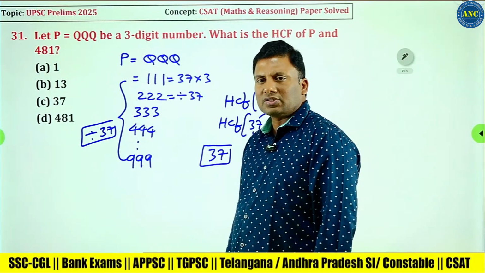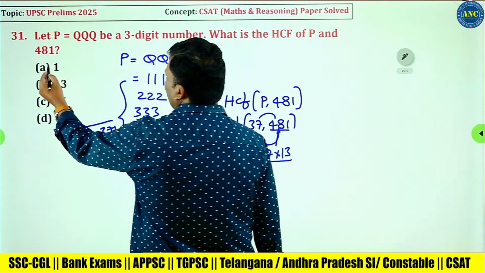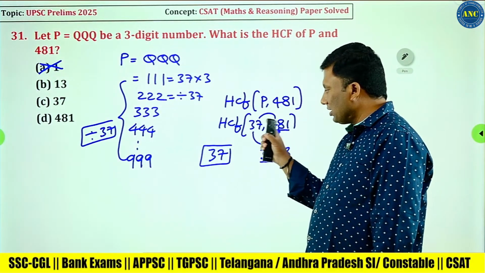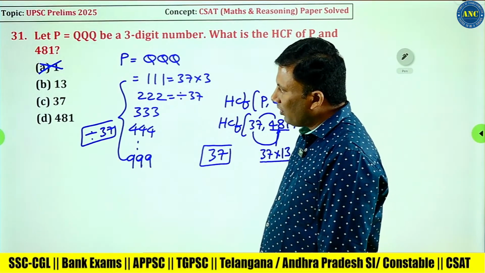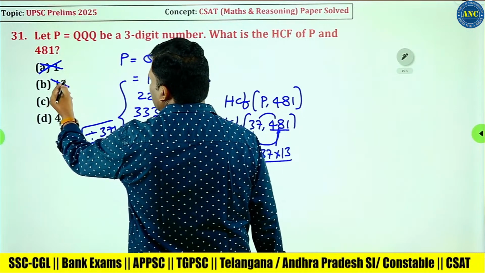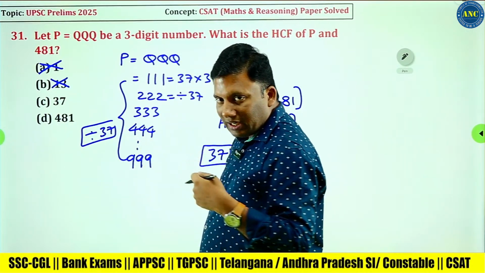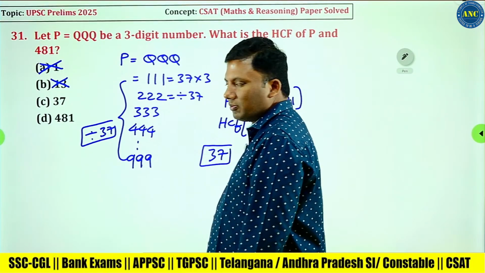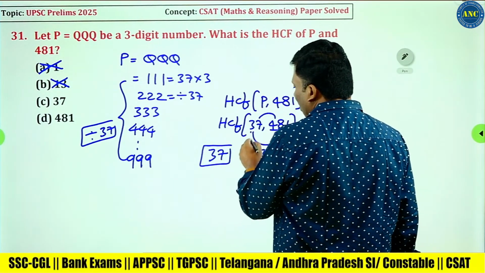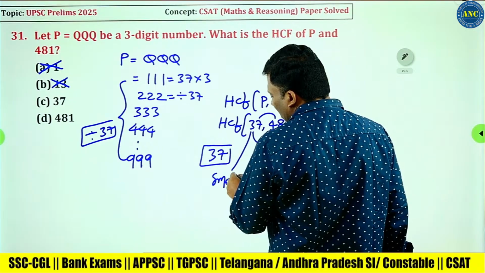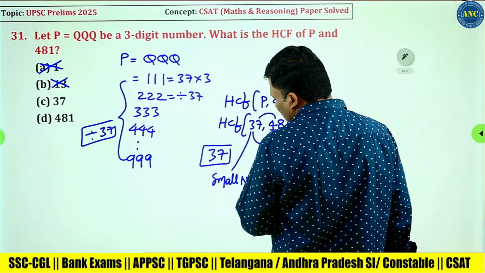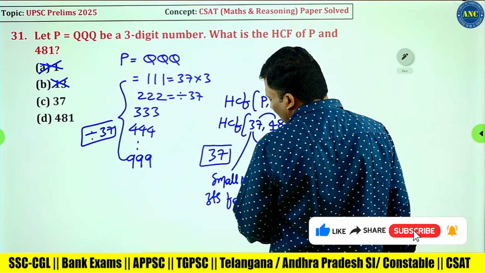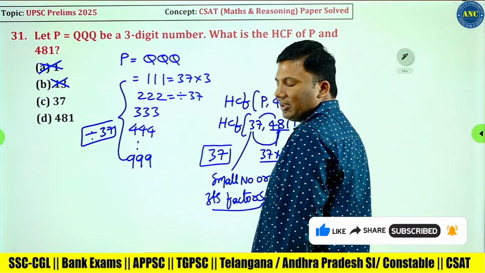Even by using options, when will the answer be 1? When two numbers are co-prime to each other. They are not co-prime to each other. They have a common factor 37. 1 is out. 37 is not divisible by 13. For the answer to become 13 in HCF, both the numbers should be divisible by 13. Not possible. When you are doing HCF, you will always take the smallest number or its factors. How can 481 be the answer?